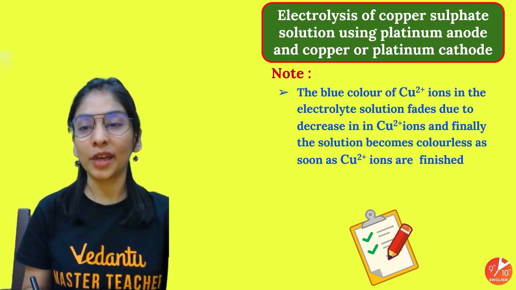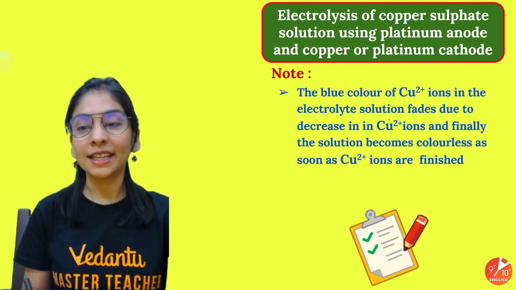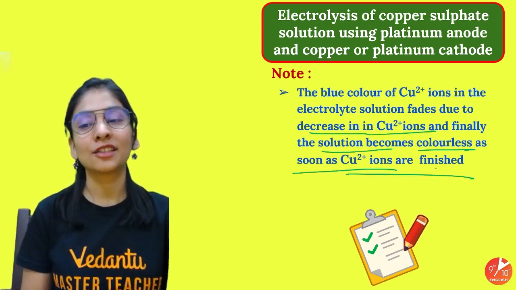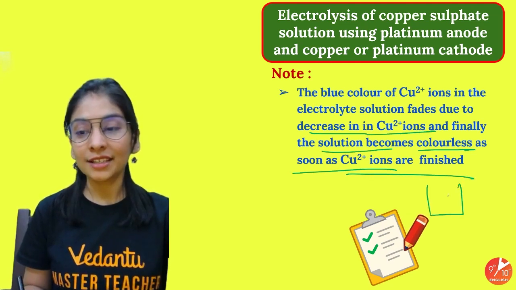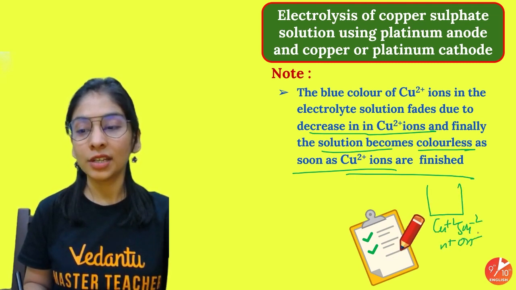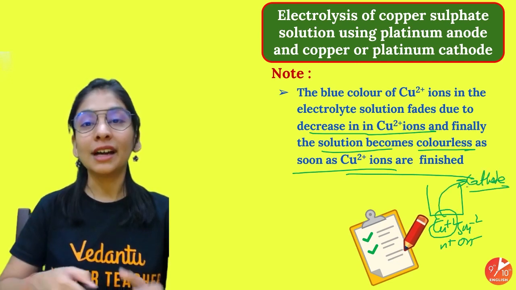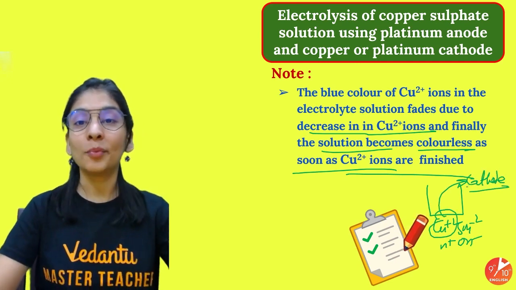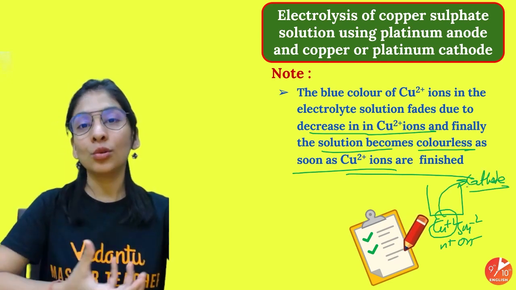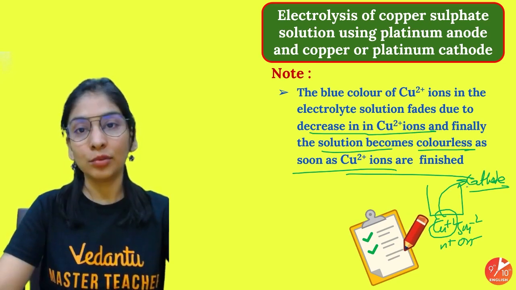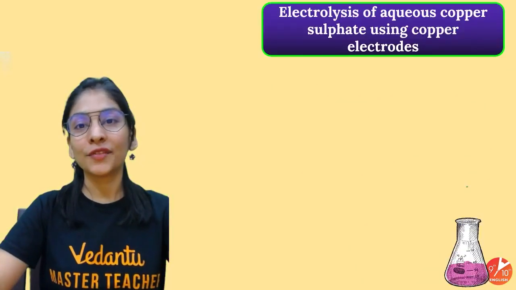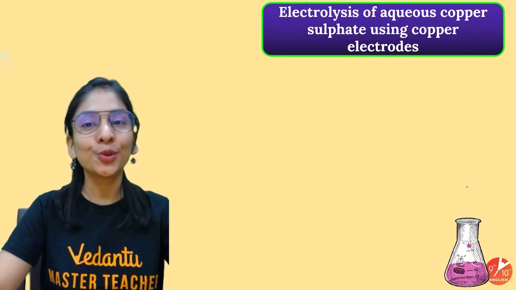Please focus on this point. The blue color of copper ions in the electrolyte solution fades due to the decrease in copper ions, and finally the solution becomes colorless as copper ions are finished. You know that in the solution we have copper ions, sulfate ions, H positive, OH negative. Copper ions are the only ones moving towards the cathode. So the color was due to copper plus 2 ions, copper sulfate, and mainly copper plus 2 is responsible for that pale blue color. As they are gone, the color of the solution will become colorless. Beauty of chemistry.